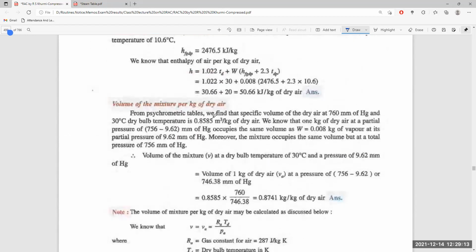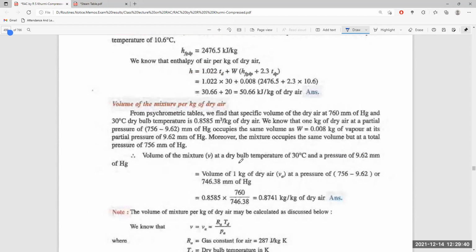From the psychrometric tables, for the volume of the mixture per kg of dry air, the specific volume of dry air at 760 millimeter Hg and 30 degree dry bulb temperature is given. We know that 1 kg of dry air at a partial pressure of 760 millimeter of Hg occupies the same volume, and the mixture occupies the same volume at a total pressure of 760 millimeter Hg.